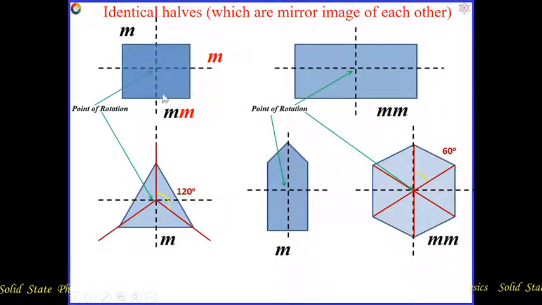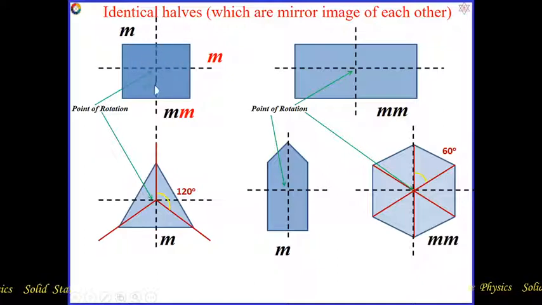Suppose this is a square. If we draw a line which passes through the point of rotation, then this line divides the square into two halves. Both halves are identical, equal, or we can say mirror images of each other.